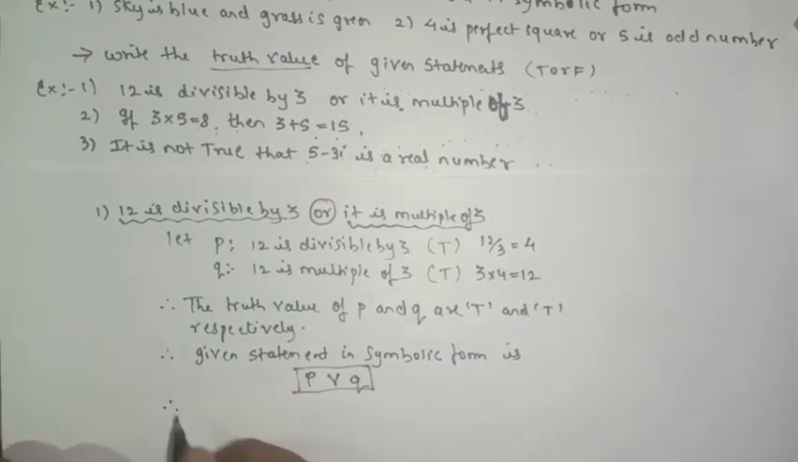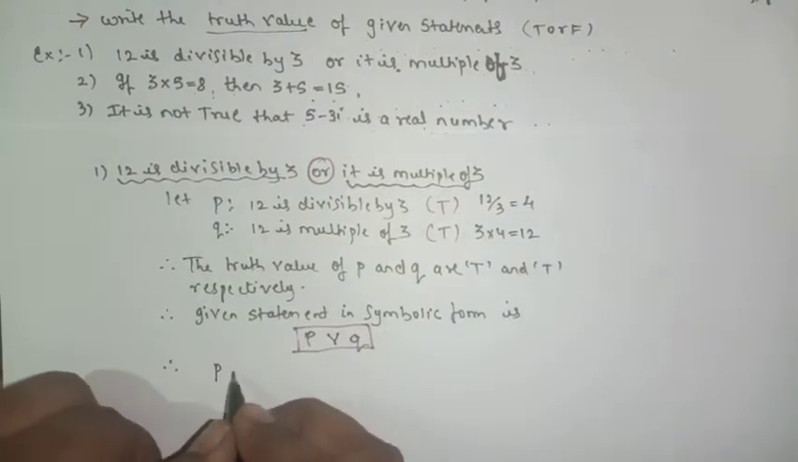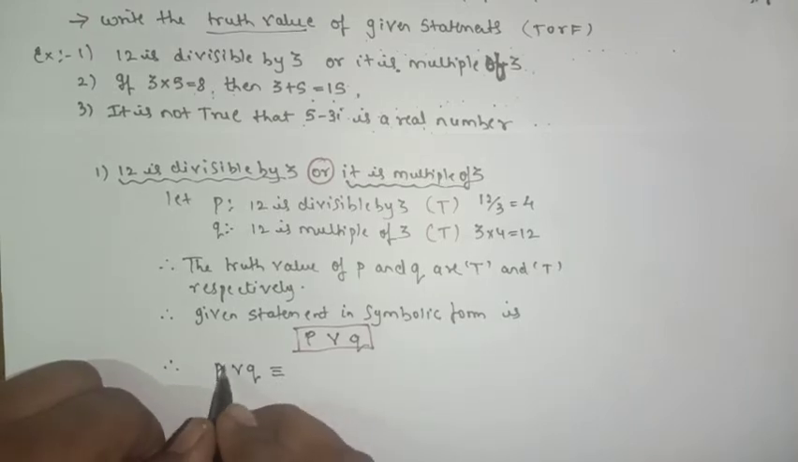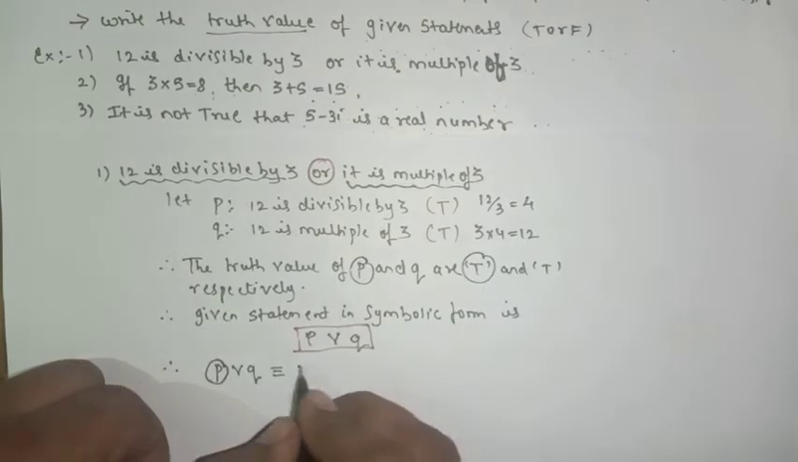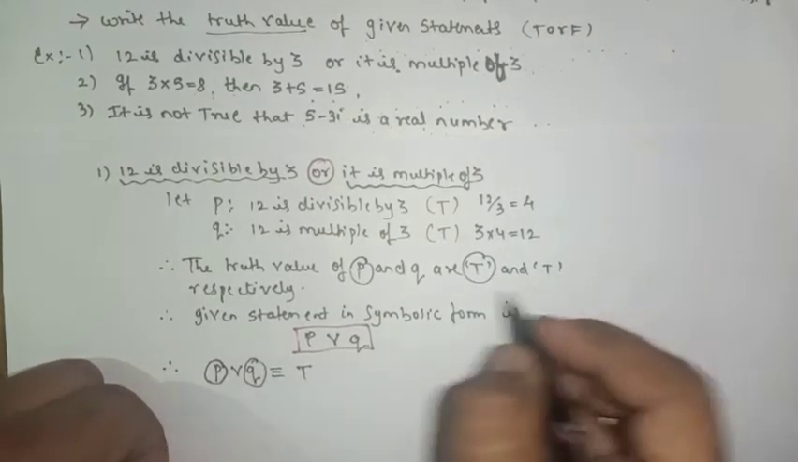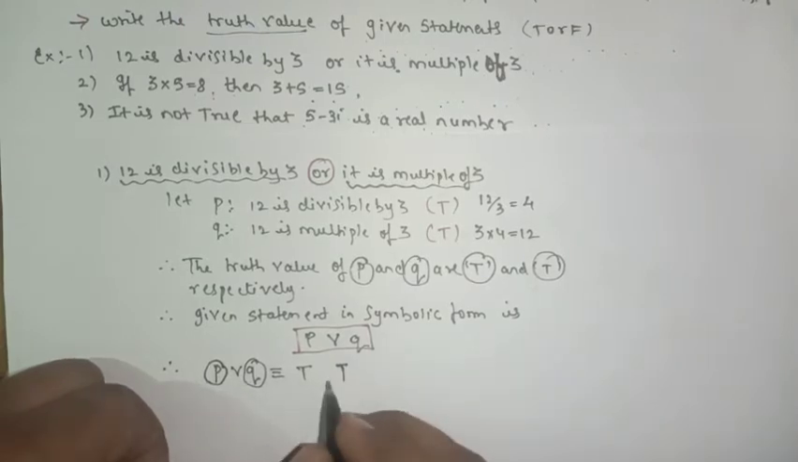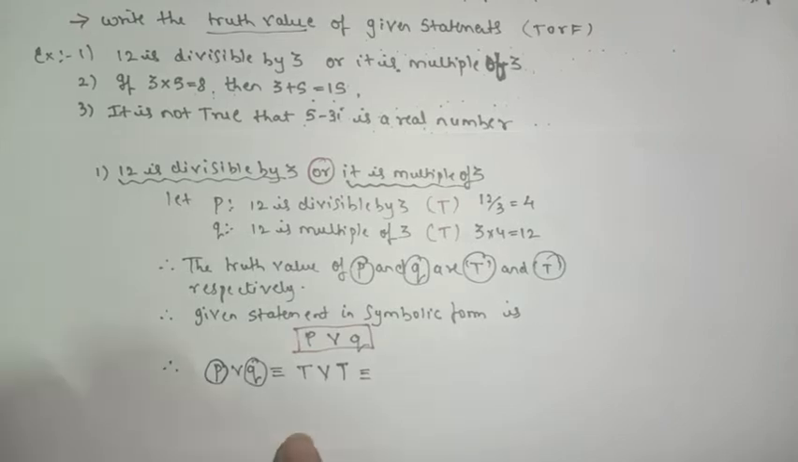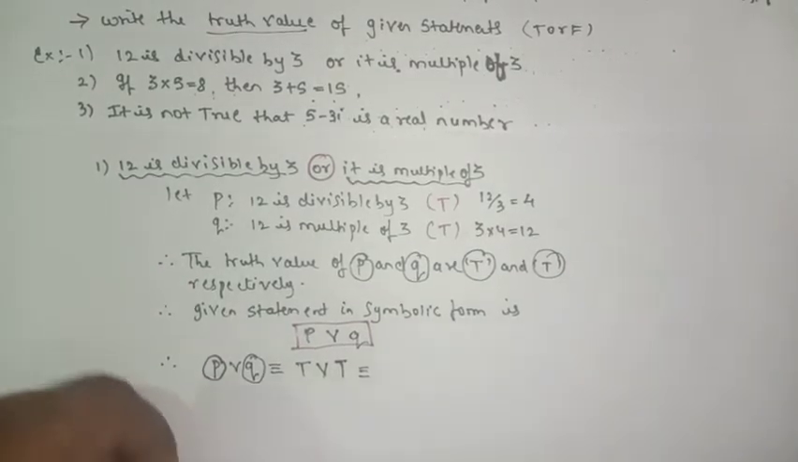Now the next step will be what? You will write the same, P or Q, where we know that P is what? P is true. What is Q? Q is also true. And what is the connection? OR. So from the table you will come to know true or true from the table.